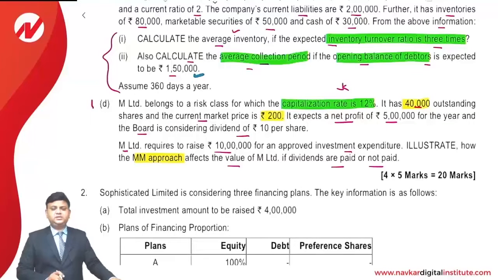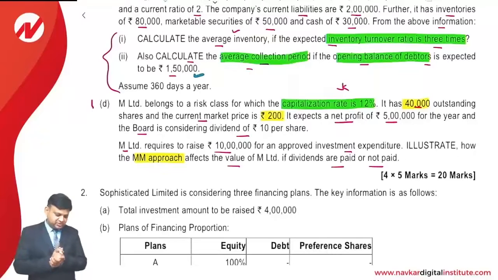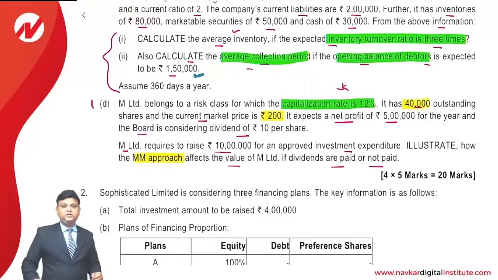So friends, over here, this is a question of the dividend policy. Using MM approach, we are required to answer that. You are required to prove that value of the firm will remain same whether dividend is paid or not. So we are required to do the valuation of the firm in both the situations, whether dividends are paid or not paid. That is the first thing.